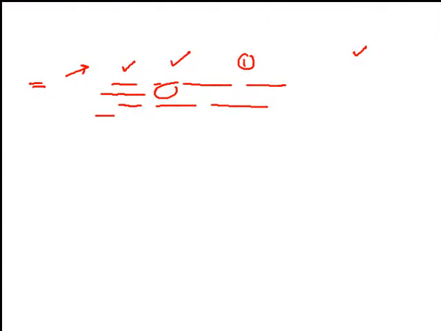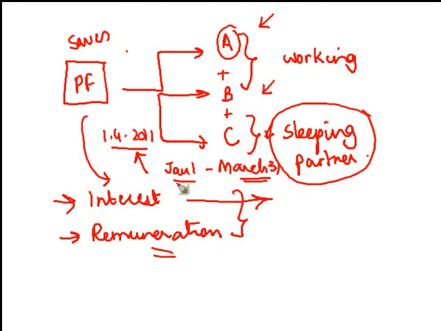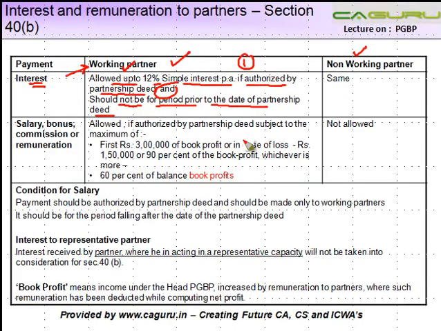For example, A, B and C got into partnership with effect from 1/4/2011. If the partners say that we will allow interest even for, let's say, January 1 to March 31, which is before the date when the partnership deed came into existence, that will not be allowed.